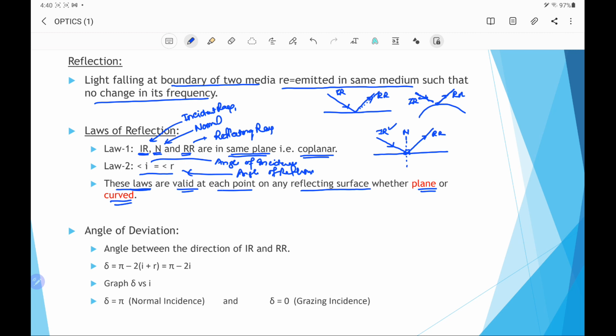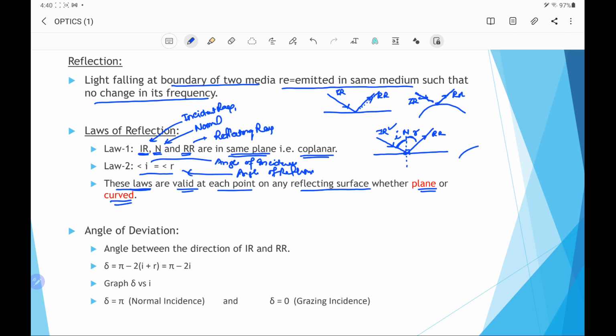Then the angle of incidence is the angle between the incident ray and the normal. This is the angle of incidence. Similarly, the angle between the reflected ray and the normal is the angle of reflection. And as per the law of reflection, these two angles are equal. That means I equals R. So the laws of reflection are applicable for each reflecting surface at each point.